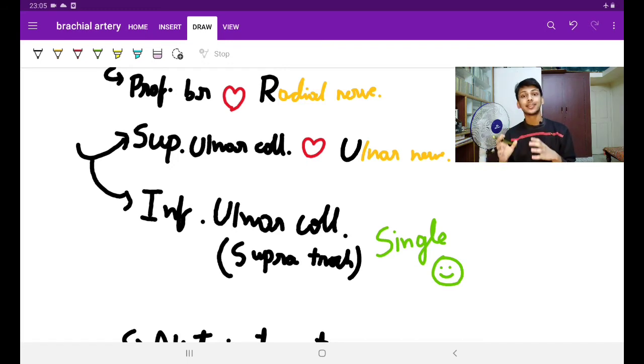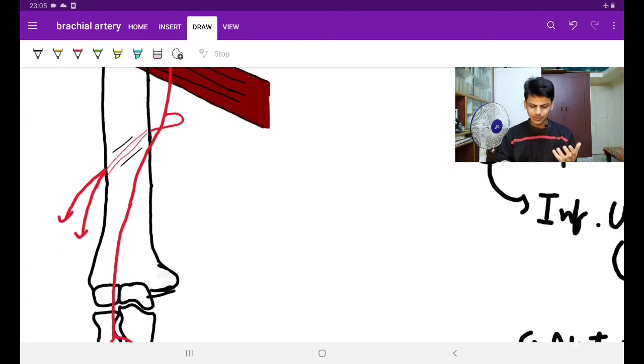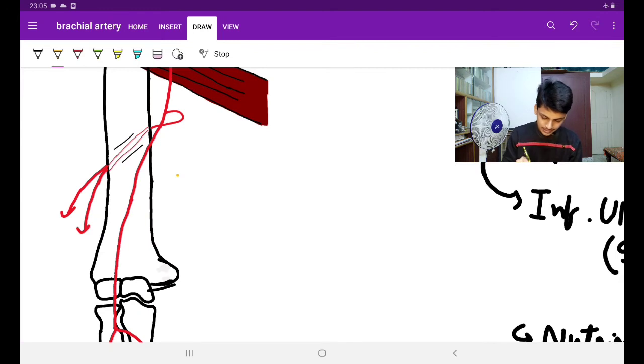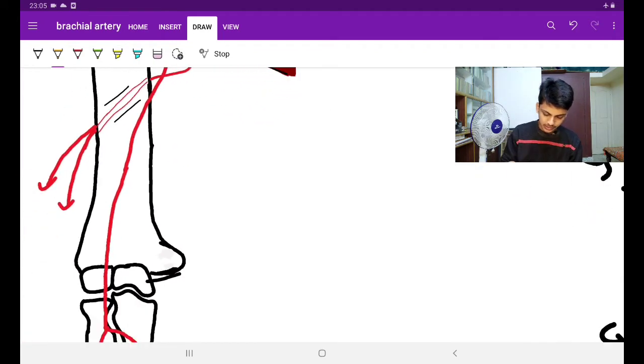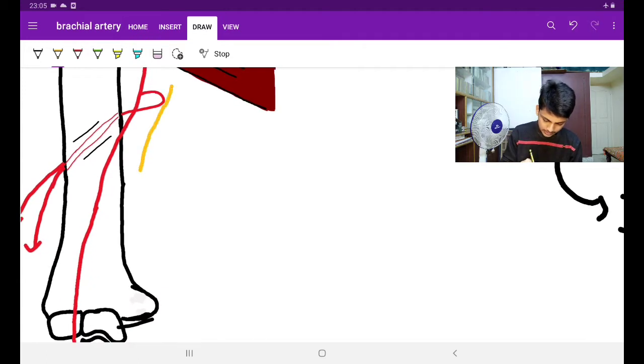It also has a girlfriend, that is the ulnar nerve. See here guys, we'll study the course of the ulnar nerve. It will become easy then. See here, the ulnar nerve is a peripheral nerve, isn't it? It is coming from the brachial plexus. It comes like this and it goes behind the,